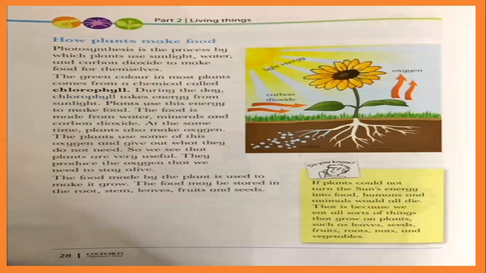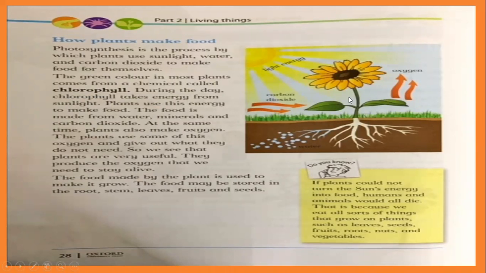Okay, let's move to the next page, number 28. Now they are saying how plants make food. As they told you, plants are the producers, they make food on their own. But what is the process by which the plant makes food? How? For making food, your mother needs different things in the kitchen to make delicious dishes for you. But how do plants?